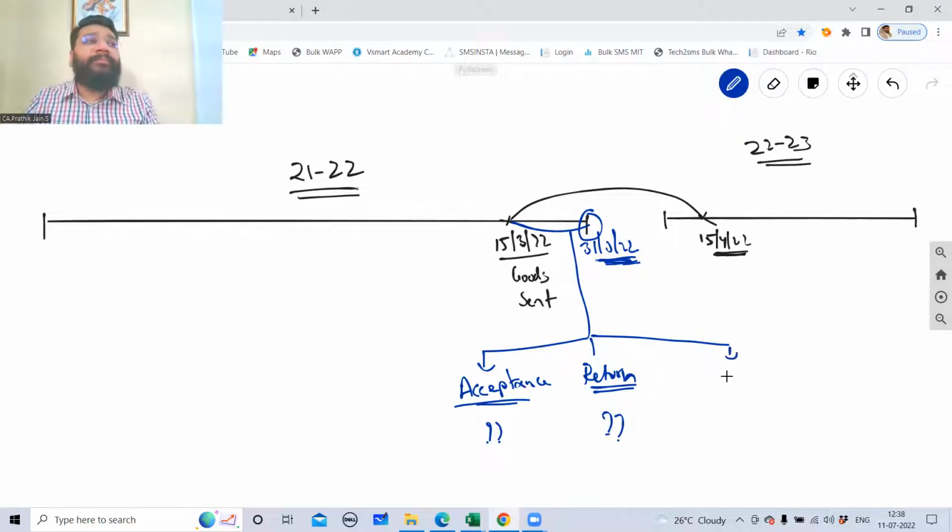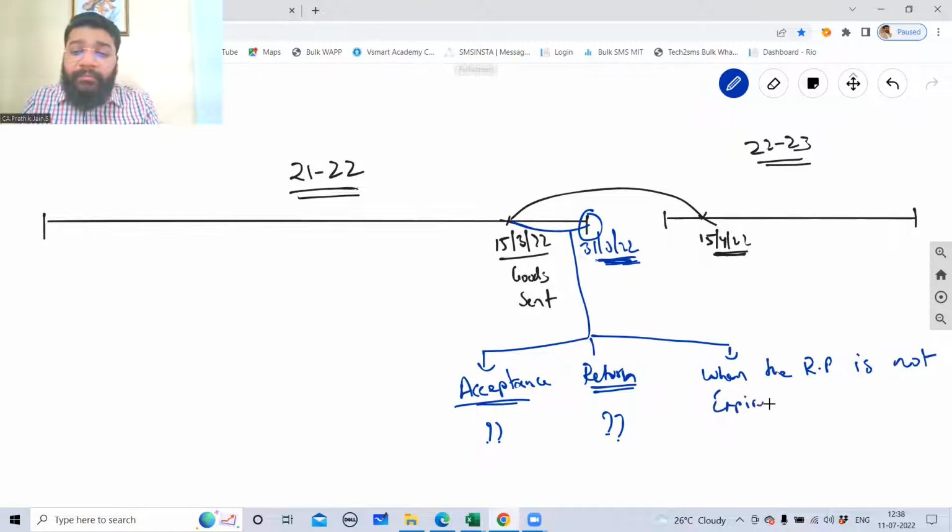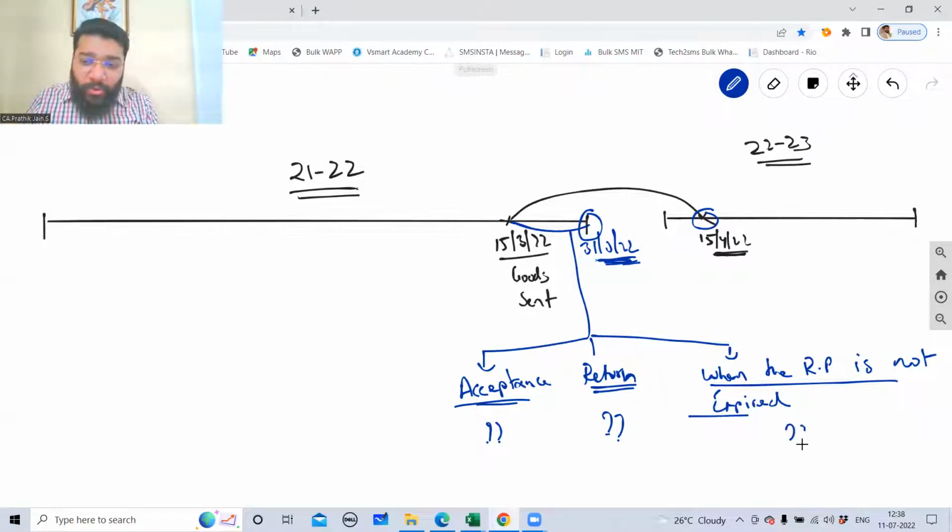Finally, what happens when the return period has not expired till 31/3/22? The customer did not say yes, did not say no, because you have given him time till 15/4. Till 15/4, he has time to say yes or no. But my problem here is that in between, there is a year ending. Now what should I do? In this scenario, what am I supposed to do? This is what we're going to learn. Are you able to follow?